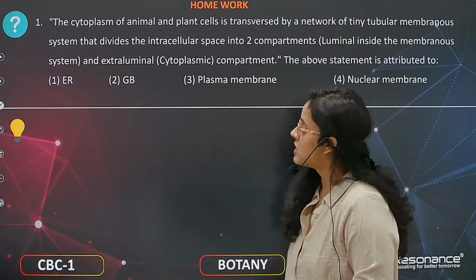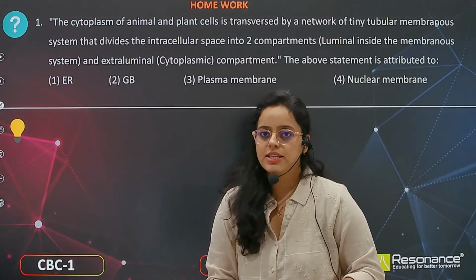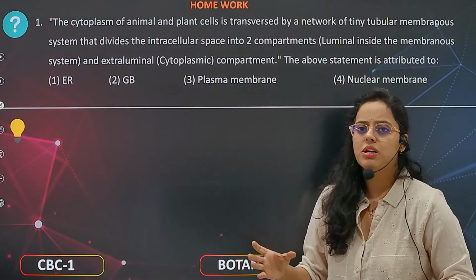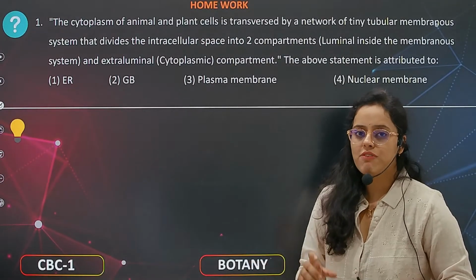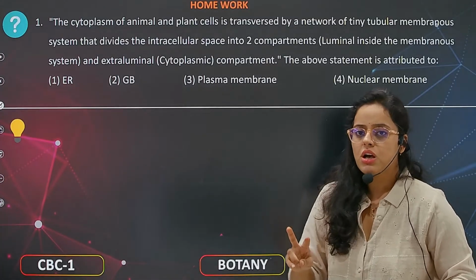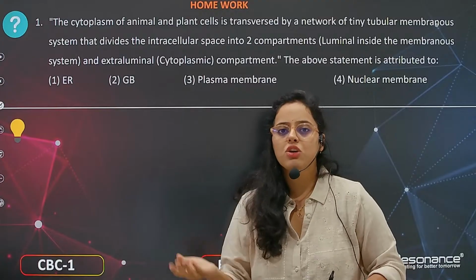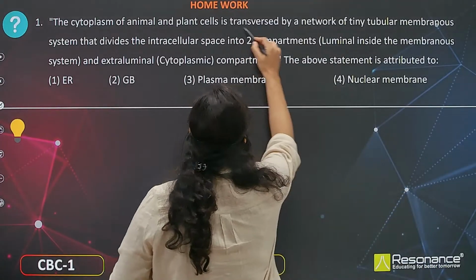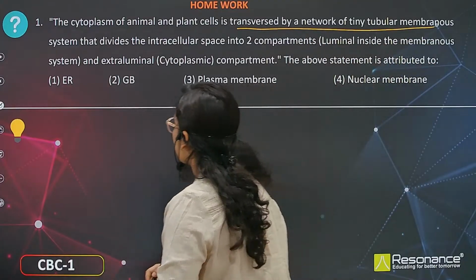The cytoplasm of animal and plant cells is traversed by a network of tiny tubular membranous system that divides the intercellular spaces into 2 compartments: luminal side and extraluminal side compartment. Here you can see the network of tiny tubular membrane structure.